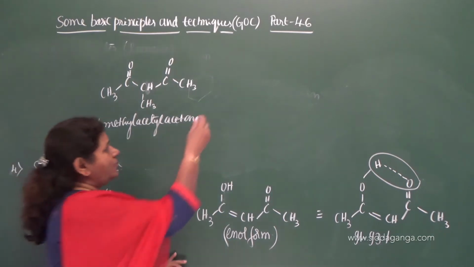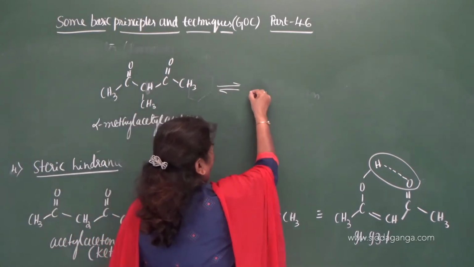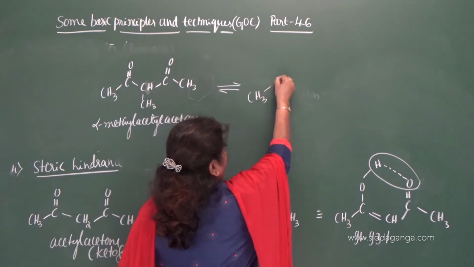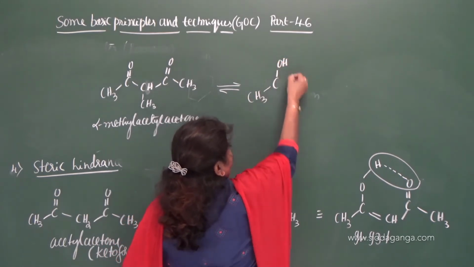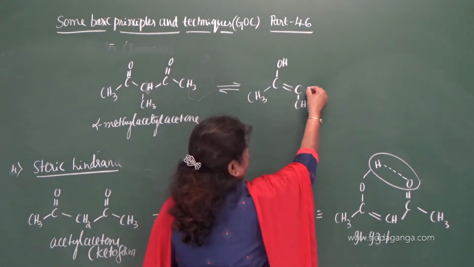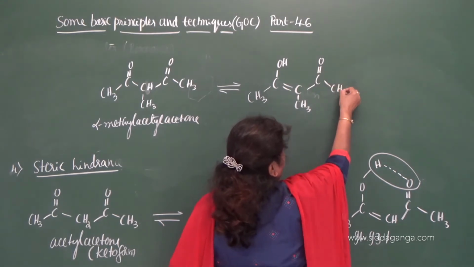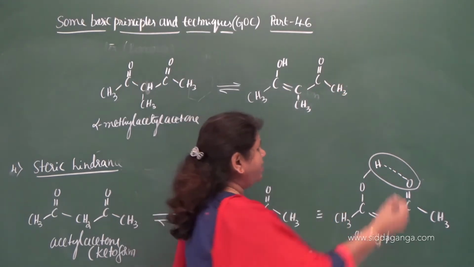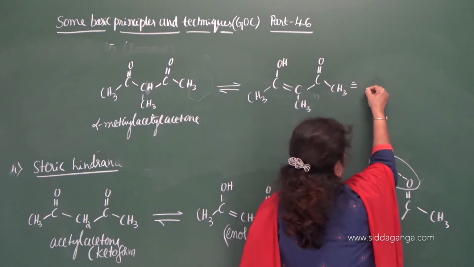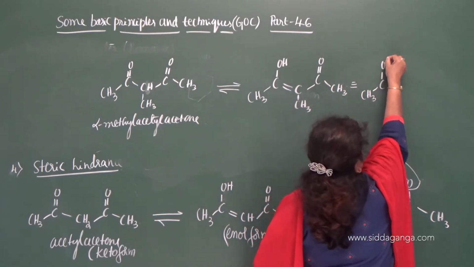When it undergoes tautomerism, the same hydrogen shifts here and it becomes OH, double bond, CH3, C double bond O, CH3. And here also the enol form is stabilized by hydrogen bonding.